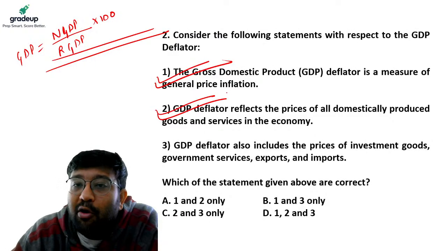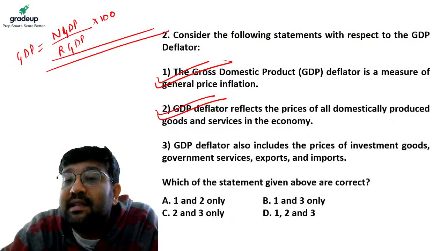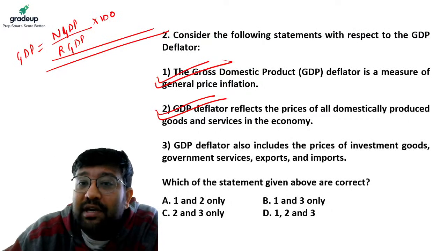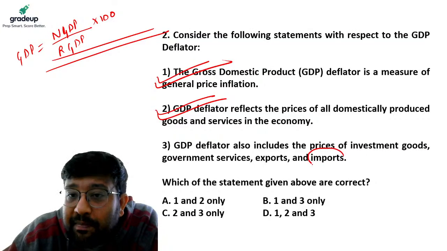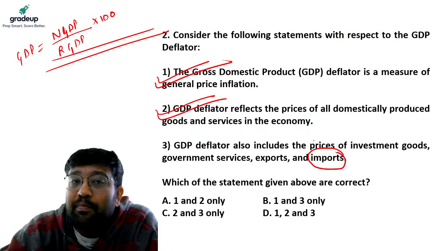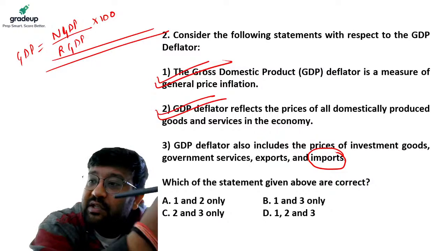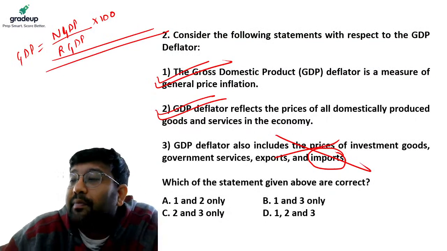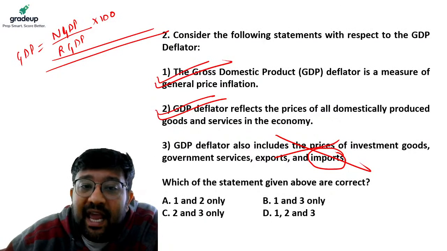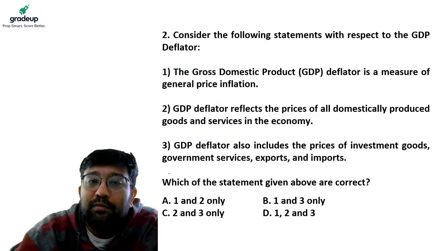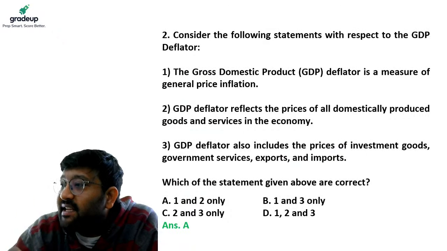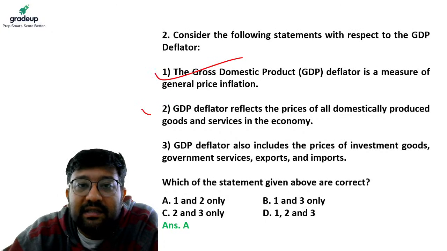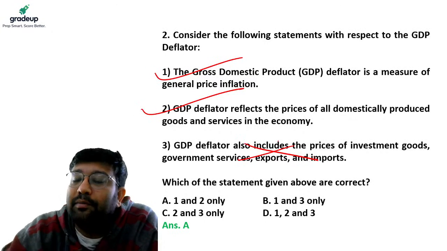When I am talking about domestically produced goods and services, prices are counted, then obviously imports will not be part of it. Imports are goods and services which we get from other nations. So this becomes wrong. So your answer is A, 1 and 2. This statement is right, this statement is right, this statement is wrong.